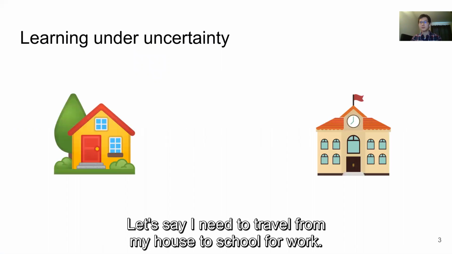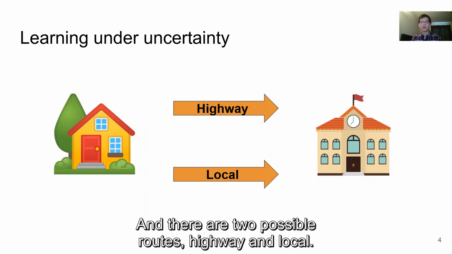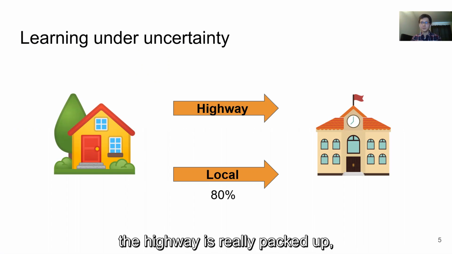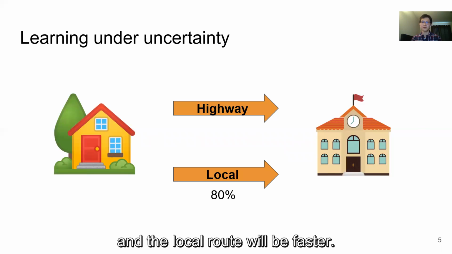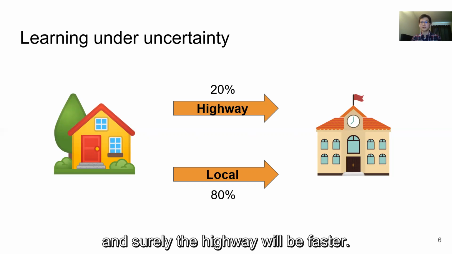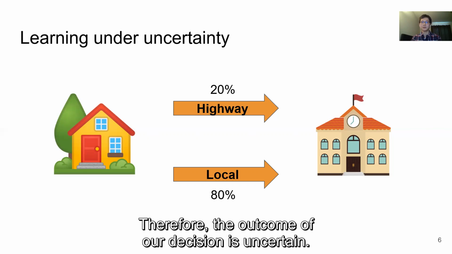Let's say I need to travel from my house to school for work, and there are two possible routes, highway and local. 80% of the time, the highway is really backed up and the local route will be faster. However, 20% of the time, the highway has no traffic, and surely the highway will be faster. Therefore, the outcome to our decision is uncertain.